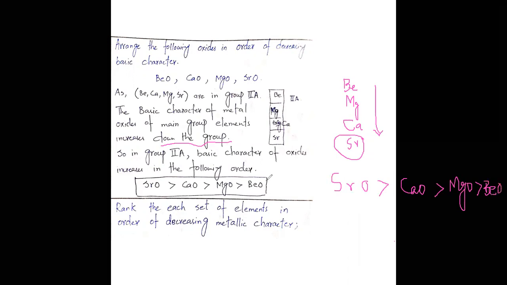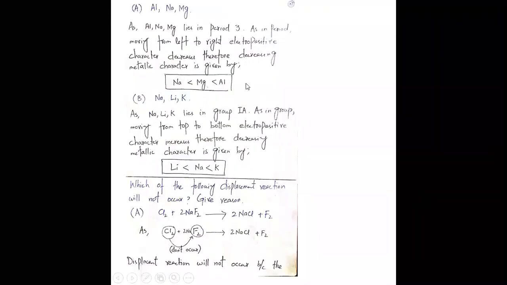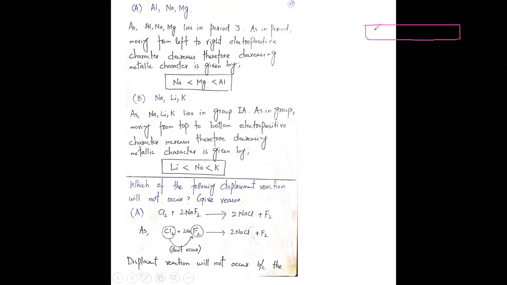Now rank each of the following elements in order of decreasing metallic character. Moving forward, on the next page: aluminium, sodium, and magnesium. These are in the third period.